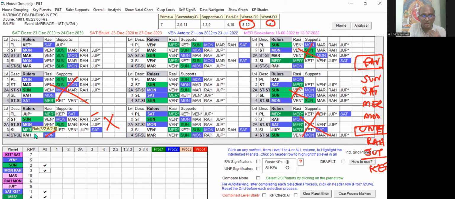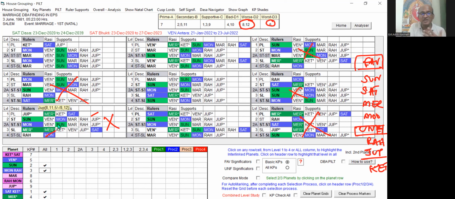So Jupiter cannot support the marriage during its own Buddhi. When the Dasa Lord is strong enough, it can support the marriage in its own Buddhi. When Jupiter, the Dasa Lord, is having some unfavorable grouping, it cannot support the marriage during its own Buddhi. But you can see good grouping is there. It indicates that Jupiter is favorable to conduct the marriage during its Dasa, but it cannot support the marriage during its own Buddhi.